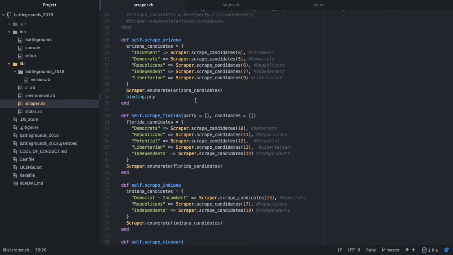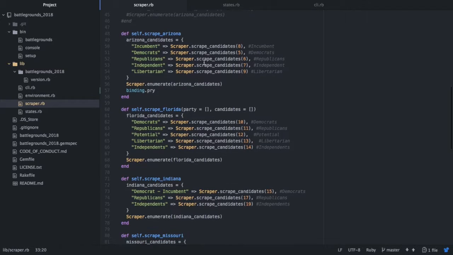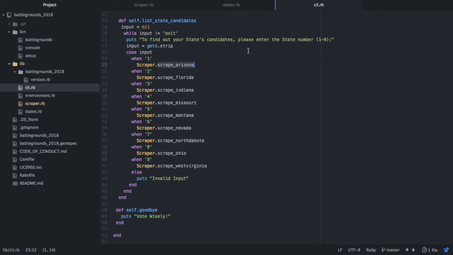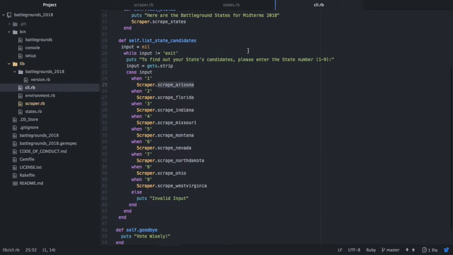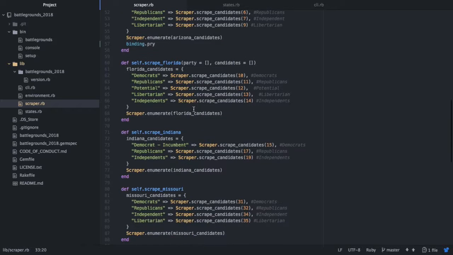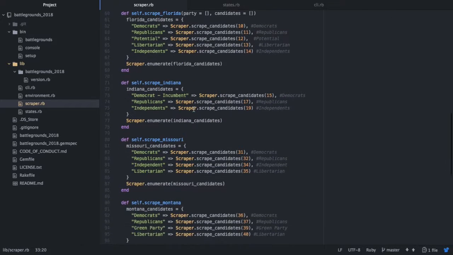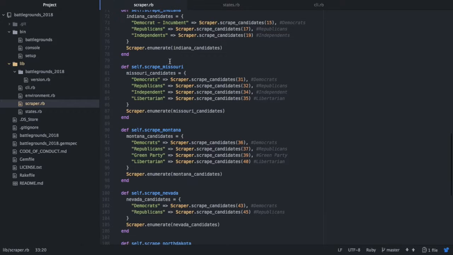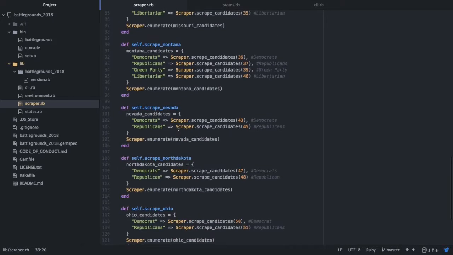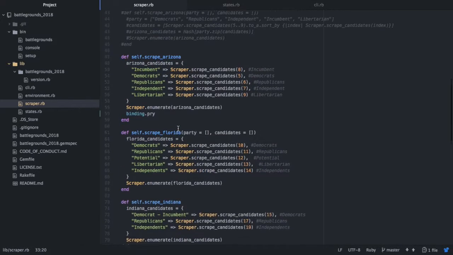Initially, when I started this project, I thought of maybe doing just one method to scrape all the candidates, but I changed it because when I was trying to stub out the interface for my CLI, I realized it would be easier if I group them per state. That way I can just call it this way. And so I decided to separate it by state. As you can see here, I have Indiana, scraping Missouri, scraping Montana, Nevada, etc. And then we'll see how that works later. But before that,